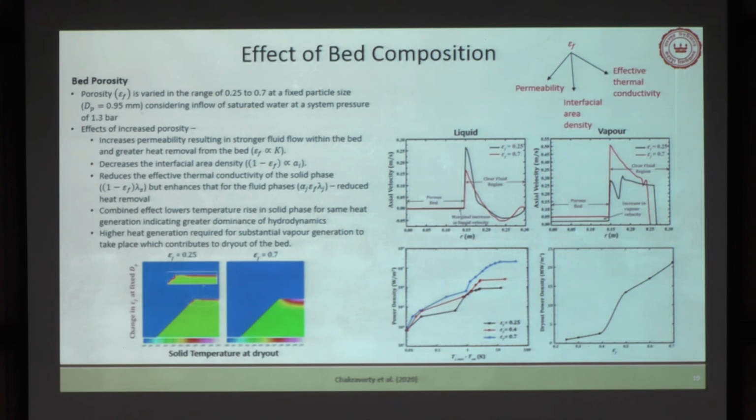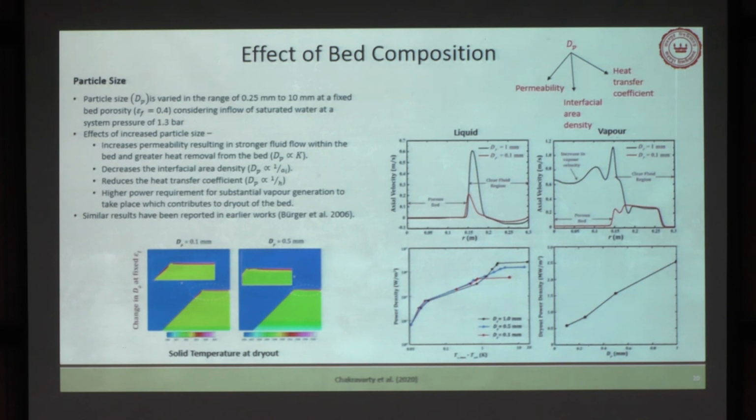So then we are coming to different bed compositions. Those are basically parametric studies, so I am not going into great detail on that part. But the interesting part is you are always getting a dry out situation at the top part of your bed, which is also understood from the physical situation of your problem. This surface allows your liquid to flow in, and this is your vapor escaping surface. So you always get the dry out at the top surface or a portion of it, and we can have different dry out points for different bed porosity.